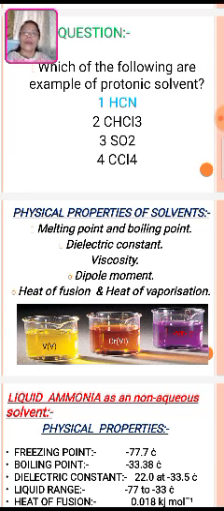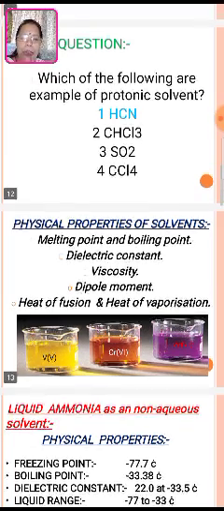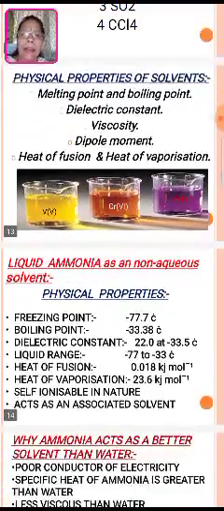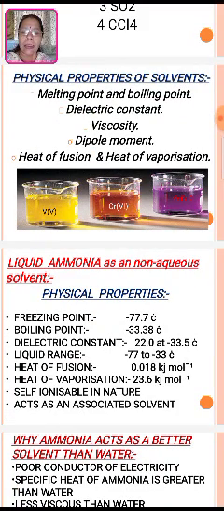Now see the non-aqueous solvents and their physical properties. First of all, melting point and boiling point, dielectric constant, viscosity, dipole moment, heat of fusion and heat of vaporization. These are the physical properties of these solvents. Now the three glass beakers shown here contain vanadium, chromium and manganese in different oxidation states. They show colors due to unpaired electrons in them.